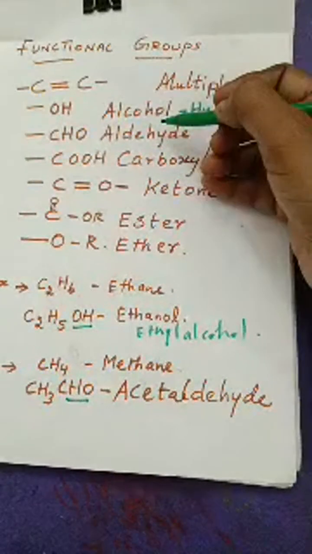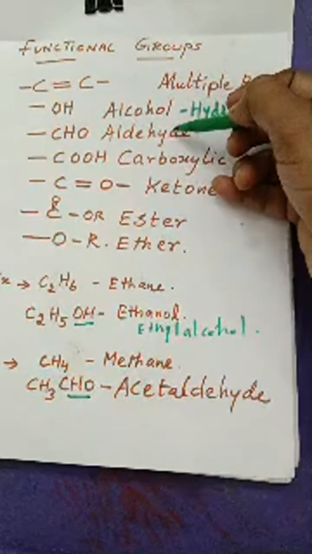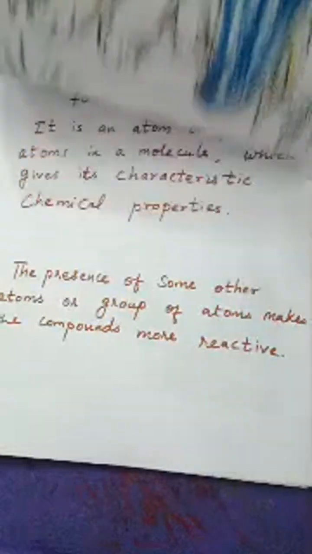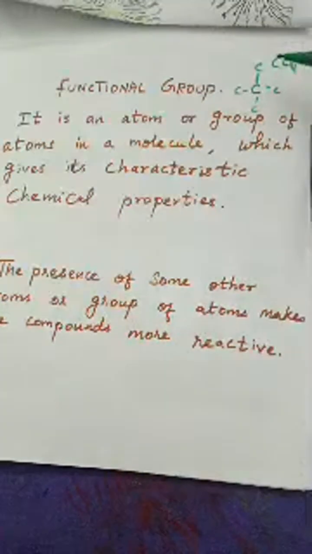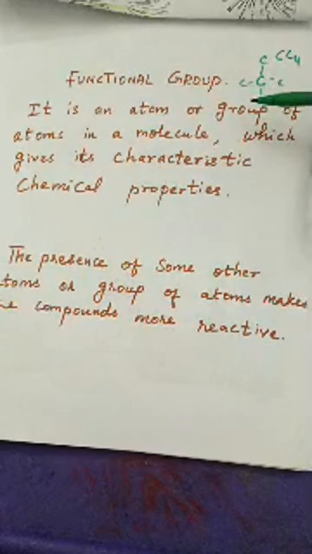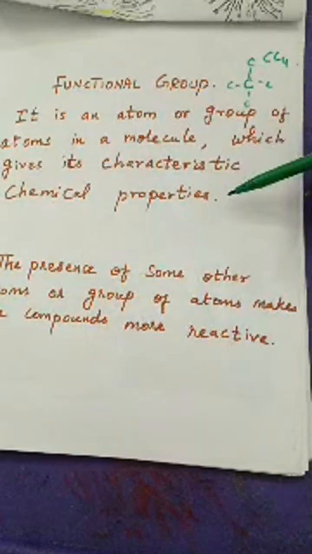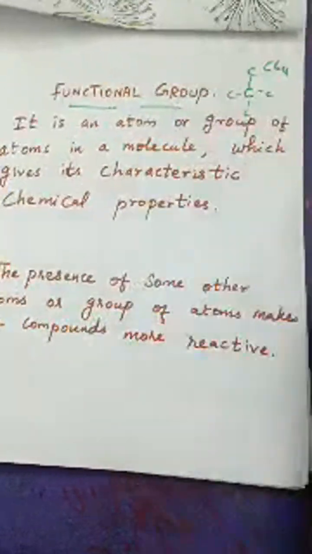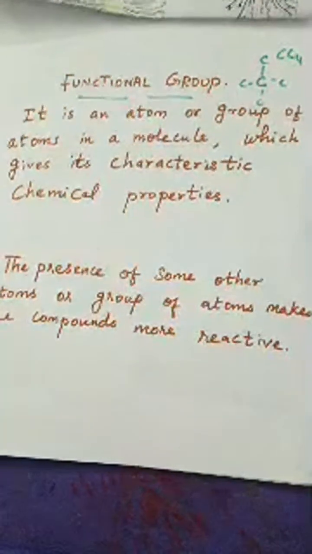The aldehyde group is having its own chemical property. So we can define a functional group as a group of atoms in a molecule which gives its characteristic chemical properties. That is a functional group.